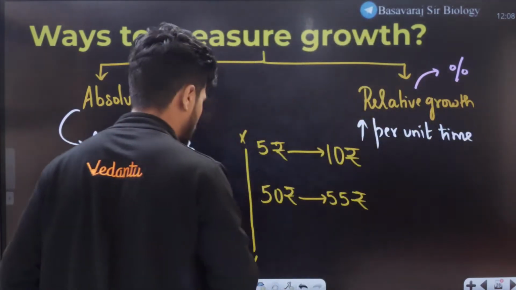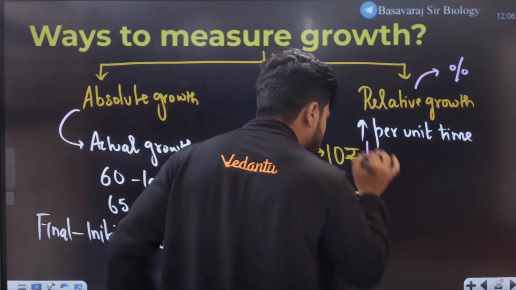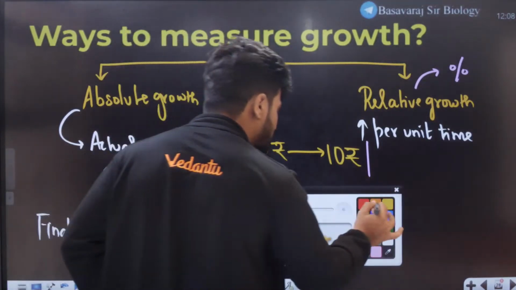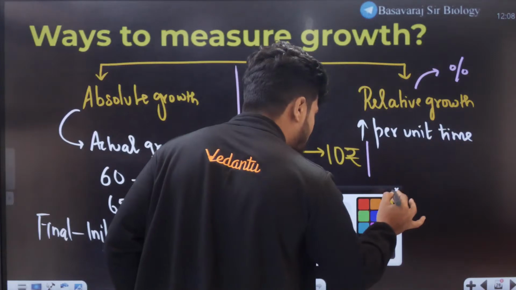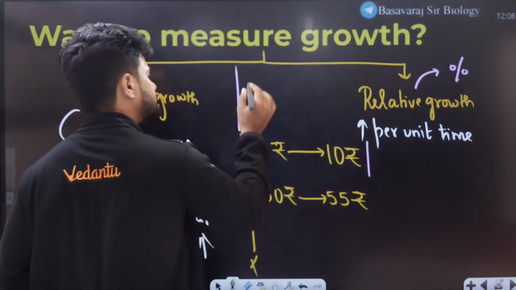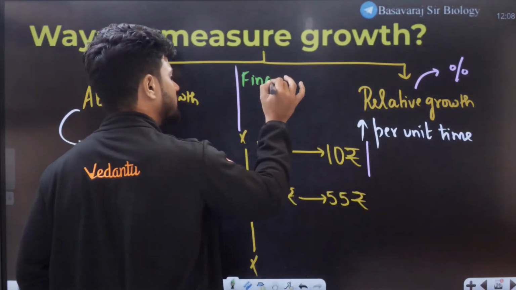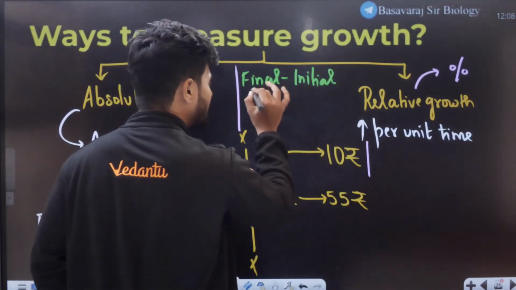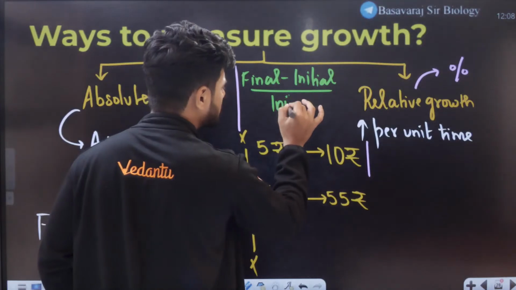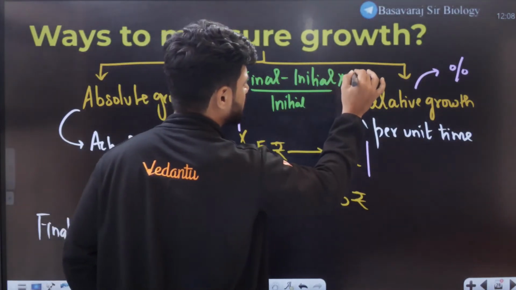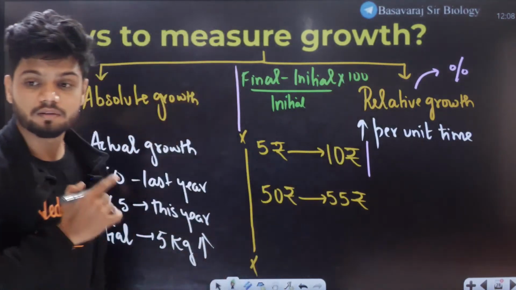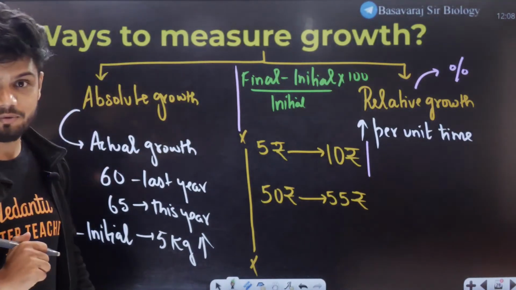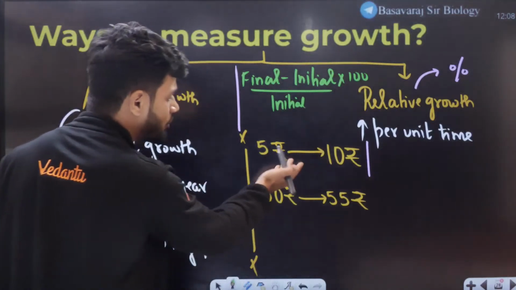Let me show you how. The formula here is final minus initial, divided by initial, into 100. Now this is the formula. Now understand, let's apply the formula here.